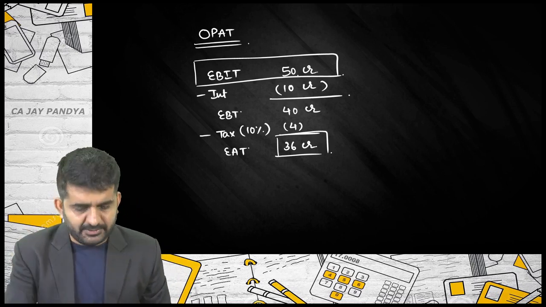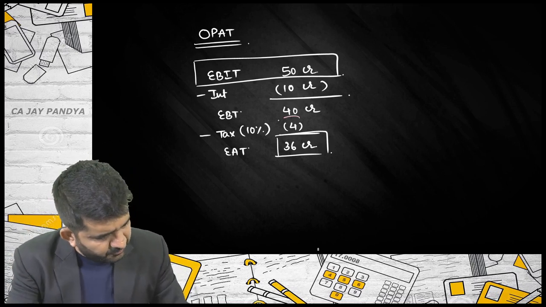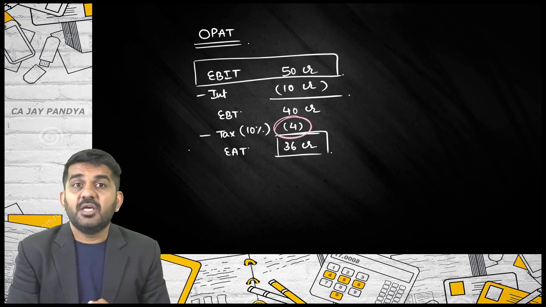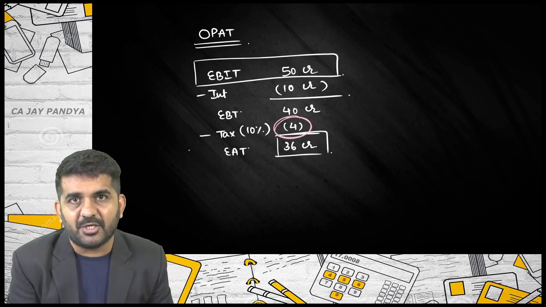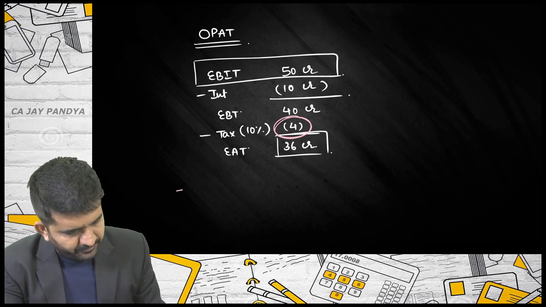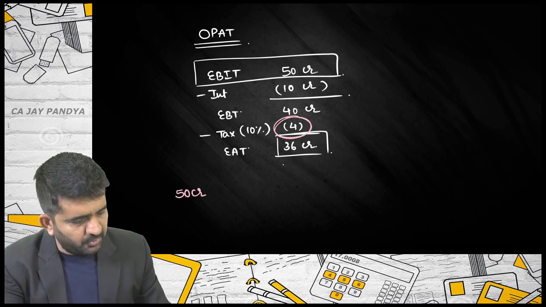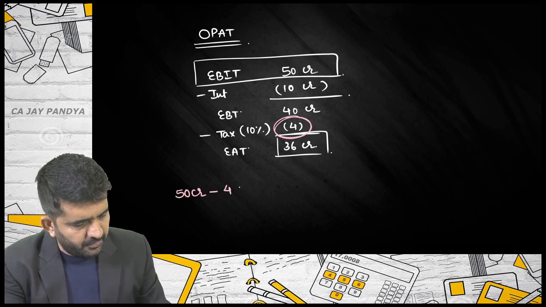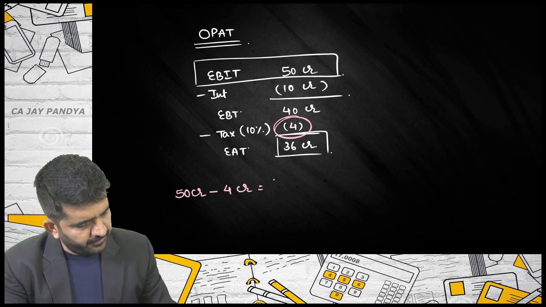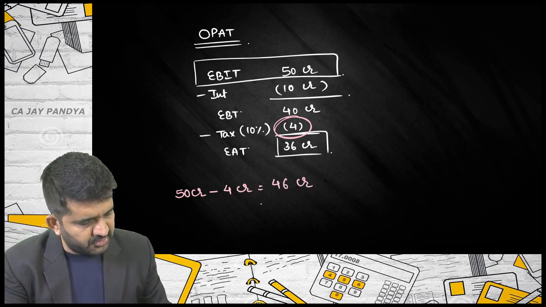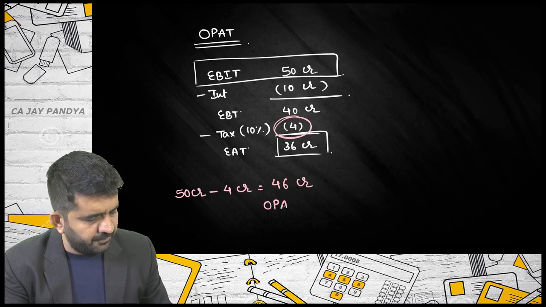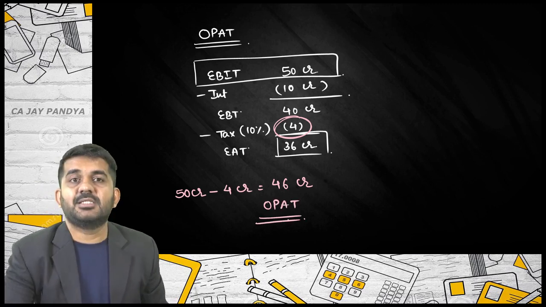But this figure is paid to government. So what you should do is 50 crore minus 4 crore is 46 crore, which is operating profit after tax.